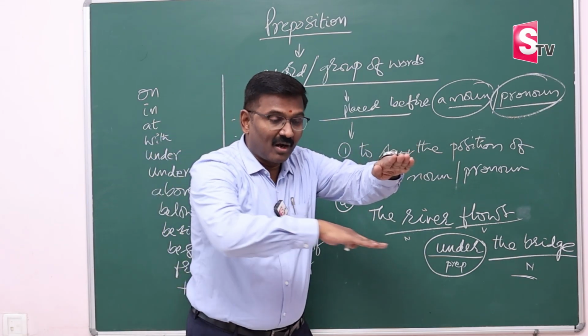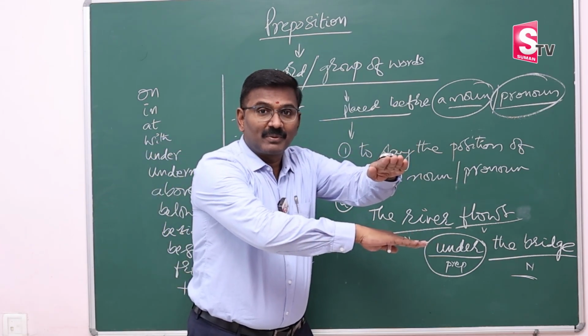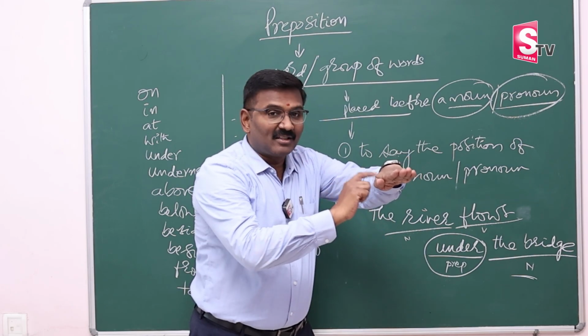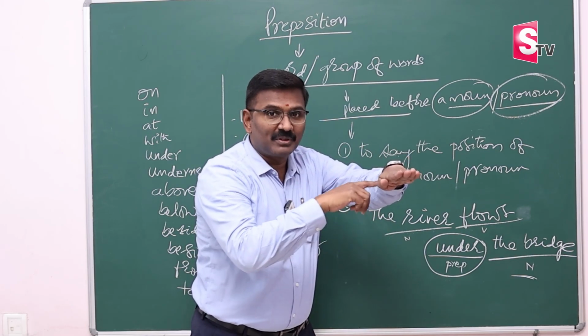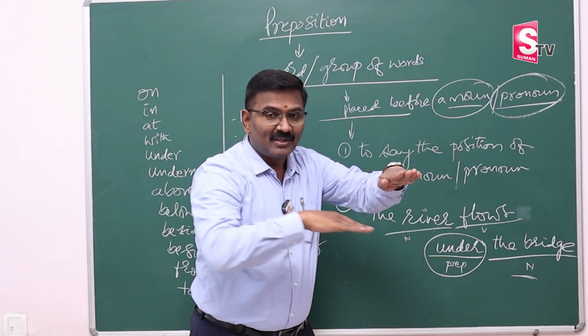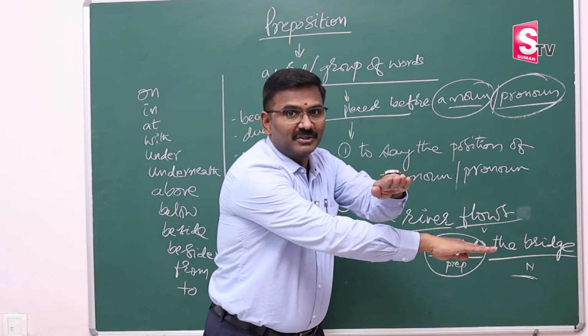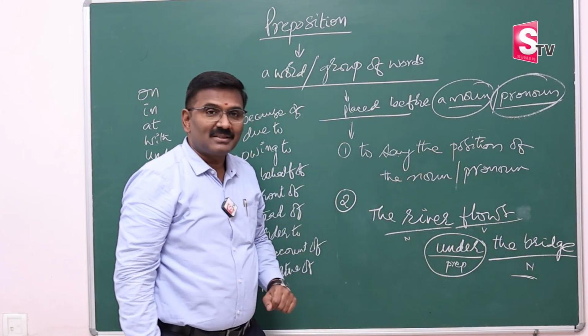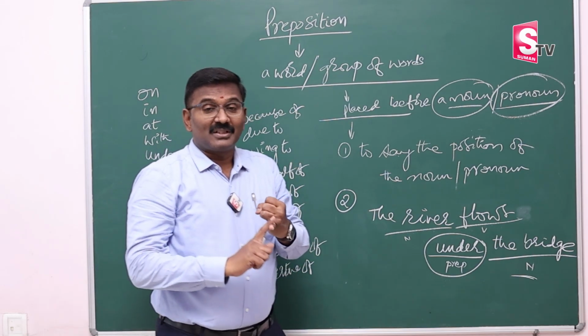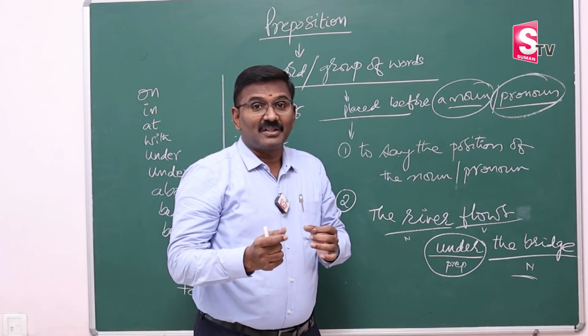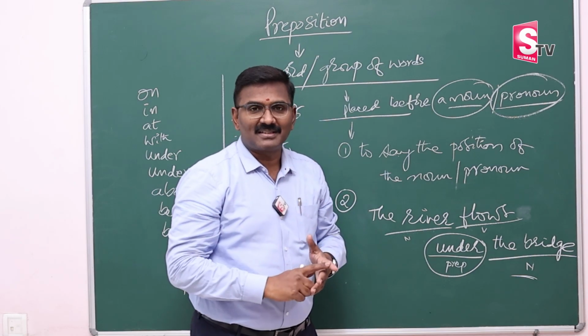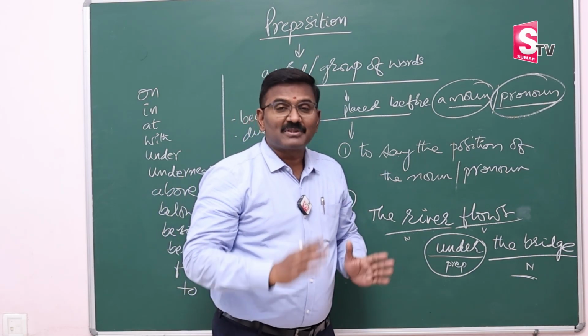The river flows under the bridge. Flow ki bridge ki madhya relation explain chestunnam. Got it, my friends? So prepositions are used to say the position as well as to give relation between noun and some other word in the same sentence. My dear friends, we must learn about prepositions.